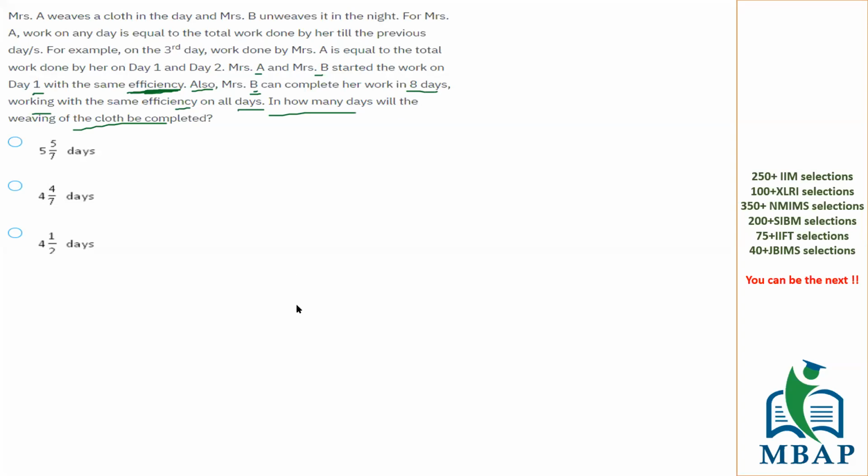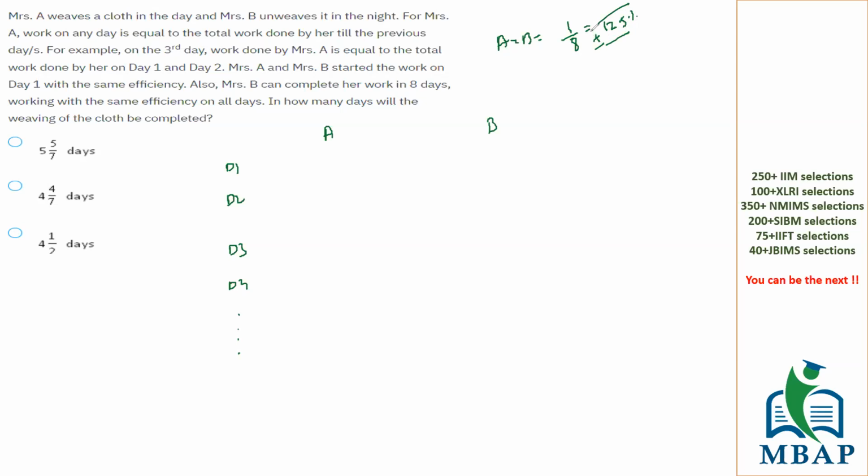So one is a positive worker and the second is a negative worker. That's what we know. So we have A, B, day 1, day 2, day 3, day 4, going on, so many days. It has been said A and B have the same efficiency: they take 8 days to complete the work, whether to weave or to unweave. If they take 8 days, in one day 1/8 of the work will be done, and 1 by 8 is 12.5 percent of the work. Whether positive or negative depends on who is doing it.